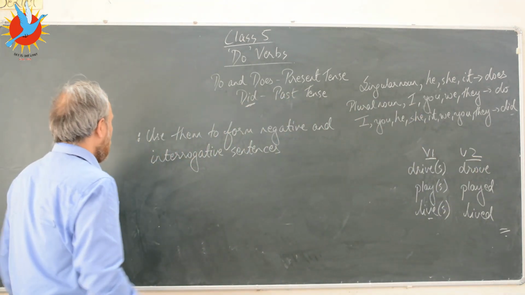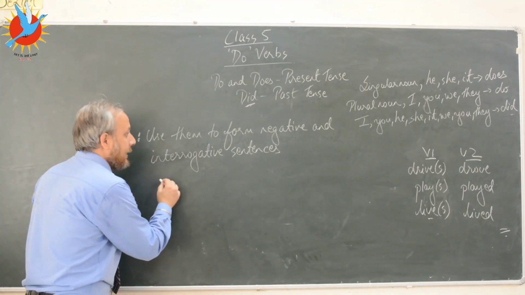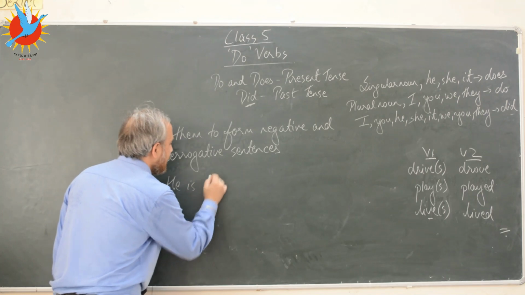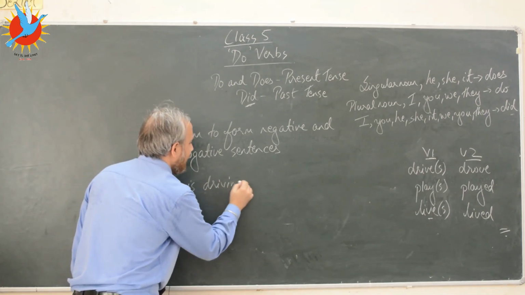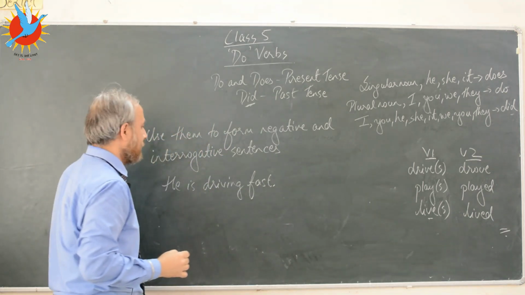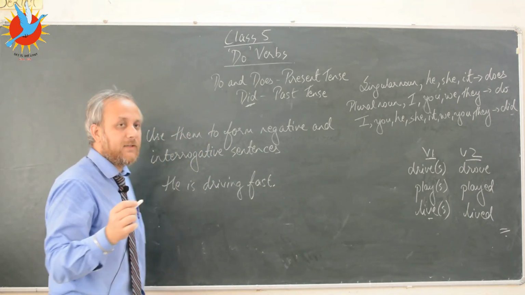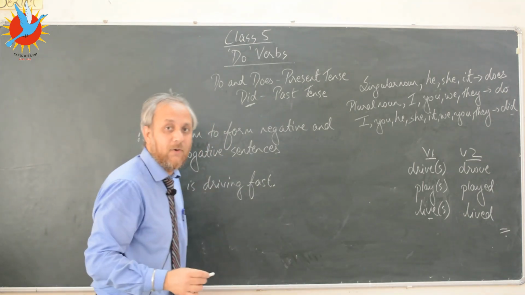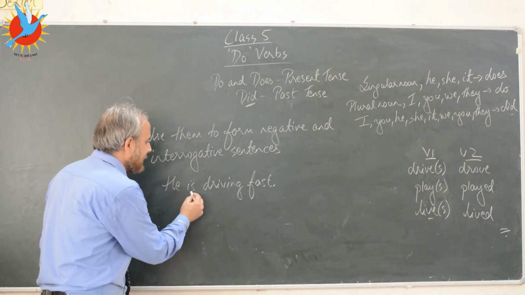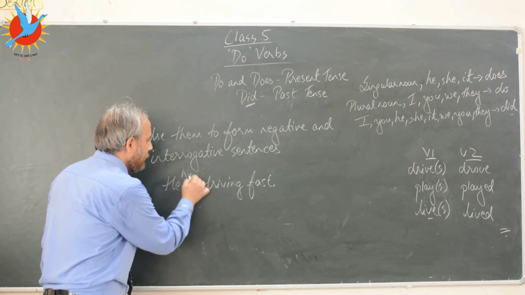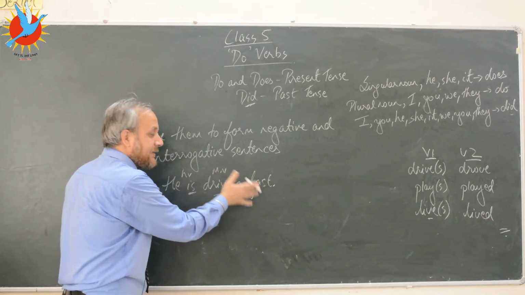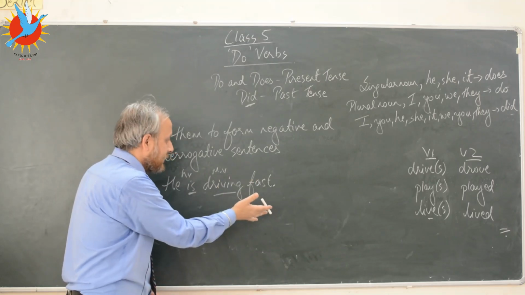Let's look at this sentence. He is driving fast. This is a positive or an affirmative sentence. Now for such sentences where there is a helping verb, if I want to change the sentence into a negative sentence, what will I do?